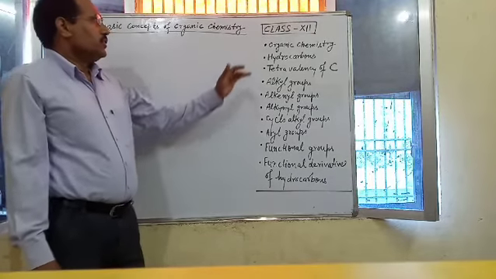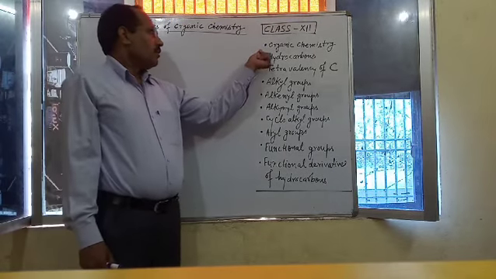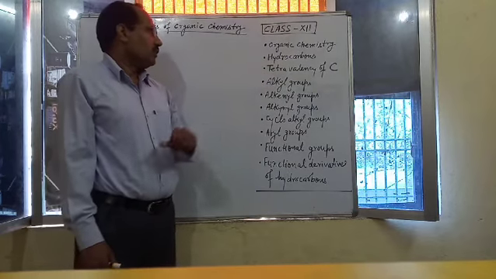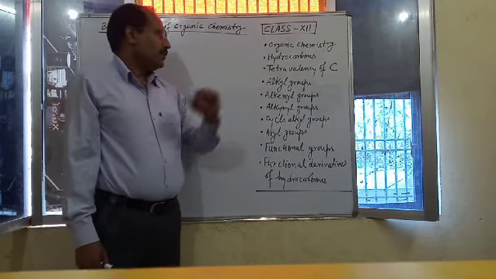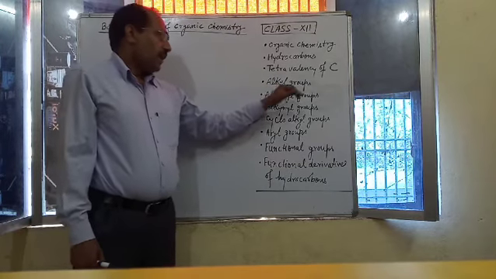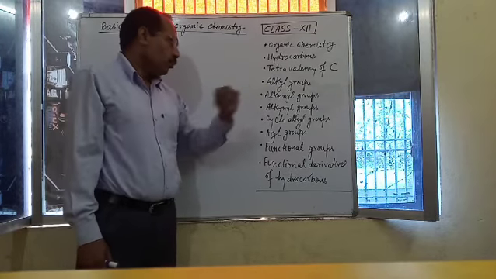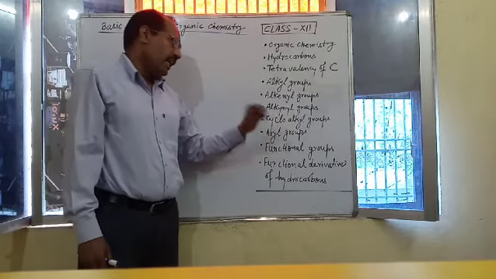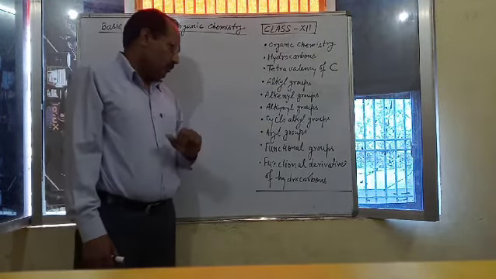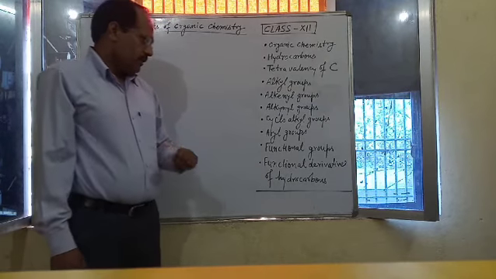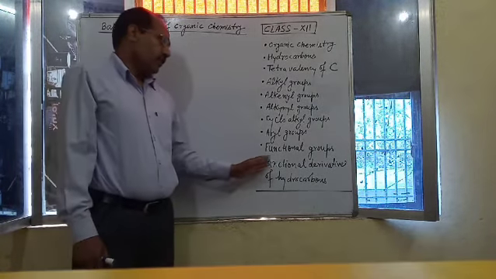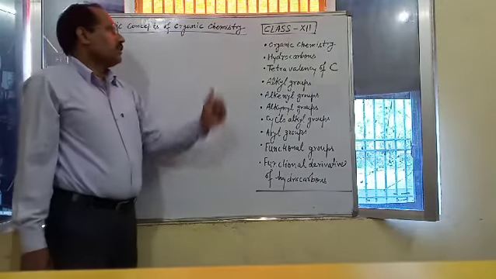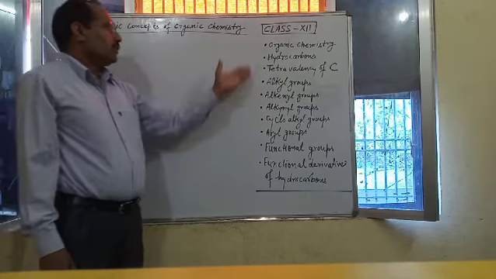One by one, these terms are: first term is organic chemistry, second is hydrocarbon, then tetravalency of carbon, alkyl group, alkenyl group, alkynyl groups, cycloalkyl groups, aryl groups, functional groups, and finally functional derivatives of hydrocarbons. Okay, so one by one discuss each of the terms.